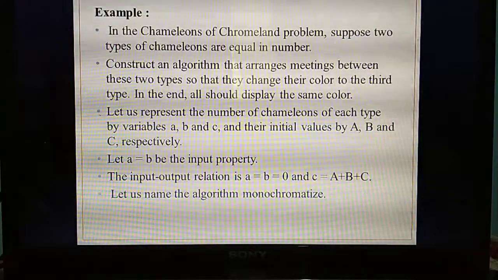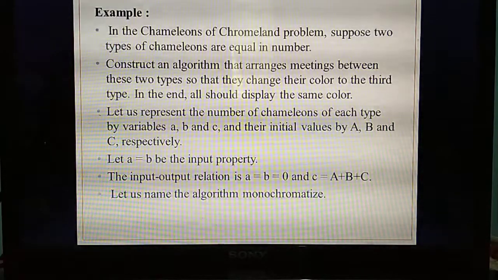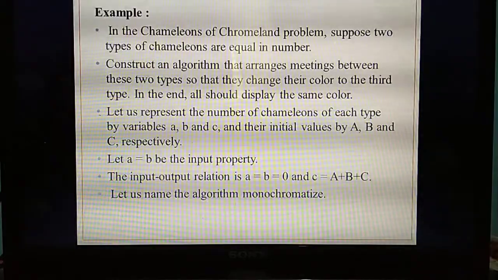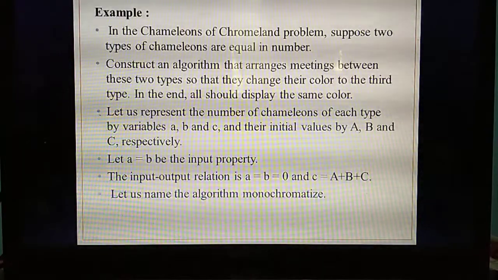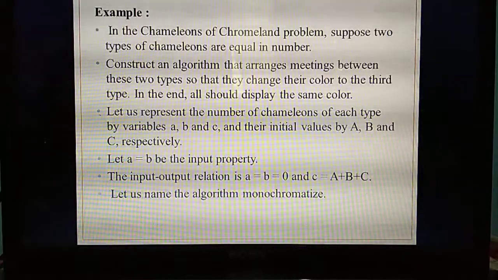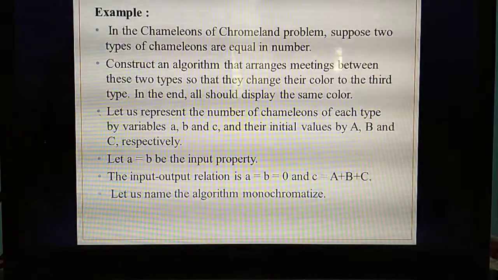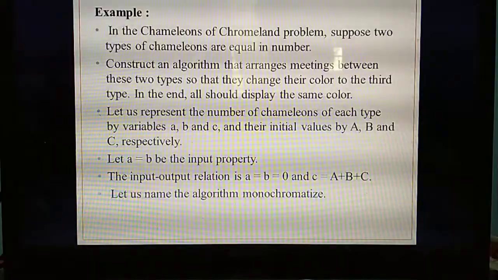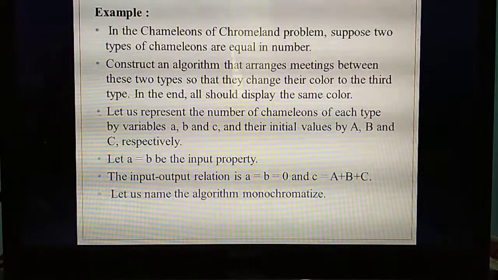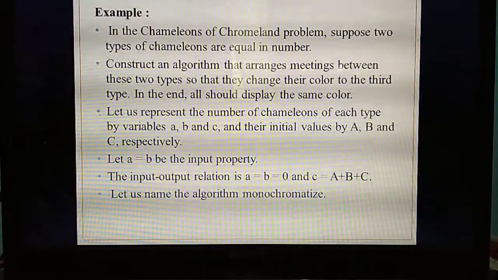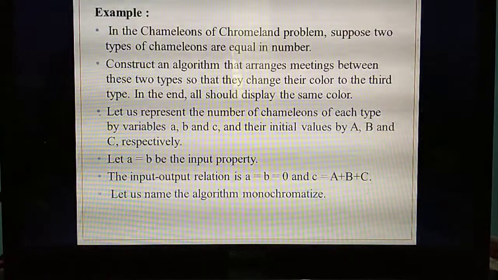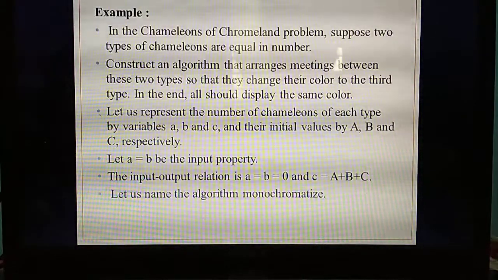Suppose 2 types of chameleons are equal in number. For example, consider red color, green color and blue color. Sometimes 2 red and 2 green. These 2 types conduct a meeting among them, and they are equal in number.